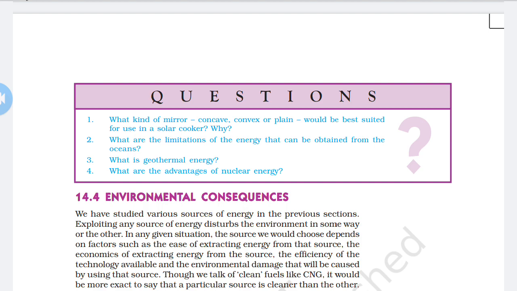And second, it does not release any smoke or harmful gases into the air, and hence it can curb global warming that is caused by the greenhouse effect. So these are the advantages of nuclear energy.